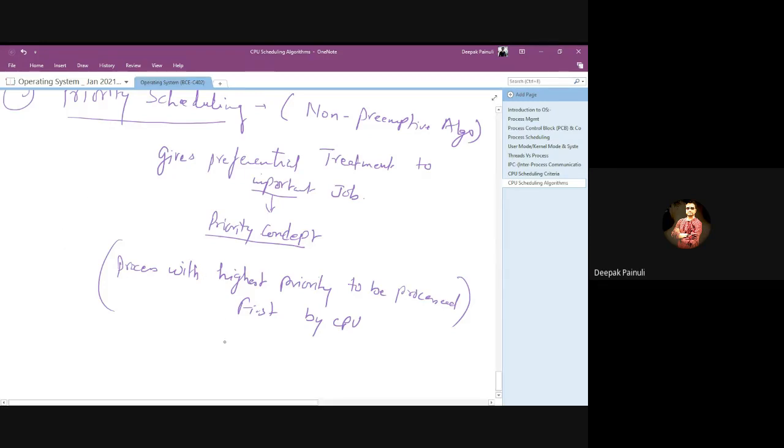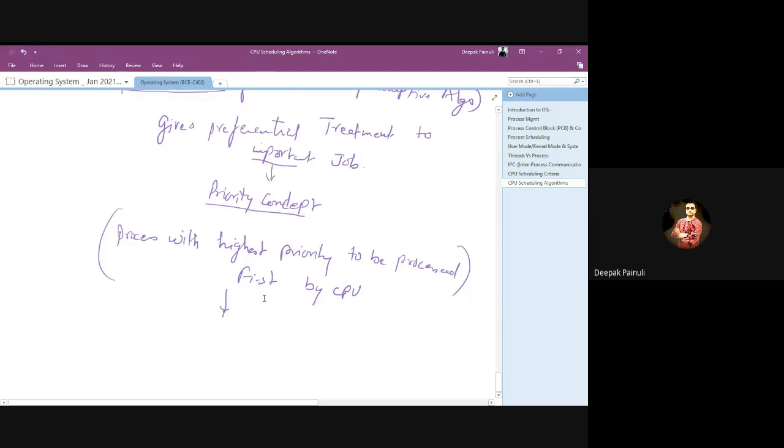And in some cases, in conflicting issues, if two jobs have equal priority, then what do we have to do? We have to use the FCFS fundamental for selecting the process for CPU scheduling, right?